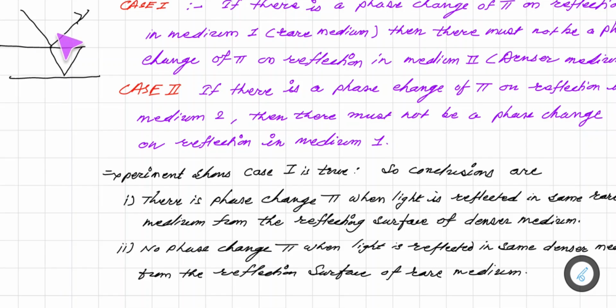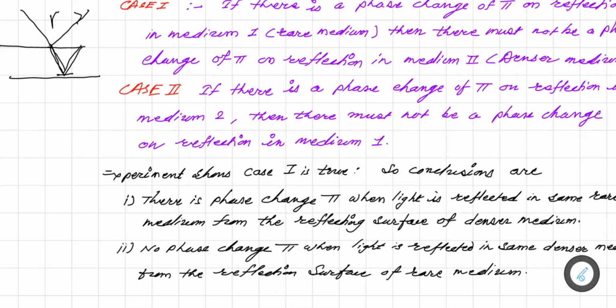So the phase change takes place in the case of R, and there is no phase change of pi when light is reflected in the same denser medium from the reflecting surface of a rarer medium. When the light is reflected in the denser medium from the surface of the air medium, then there is no phase change. So experimentally it is observed.